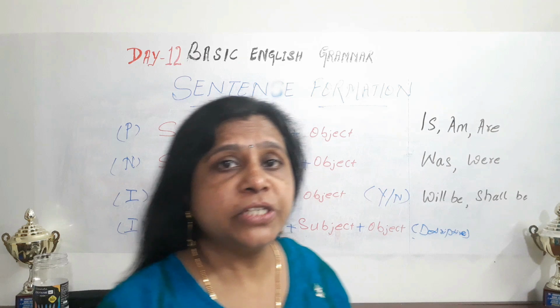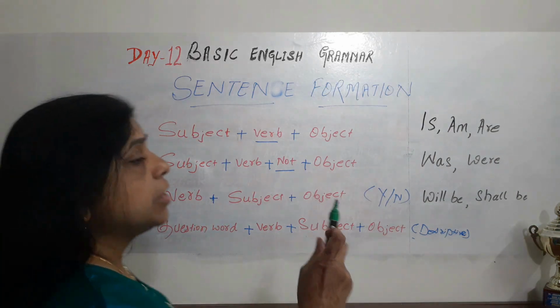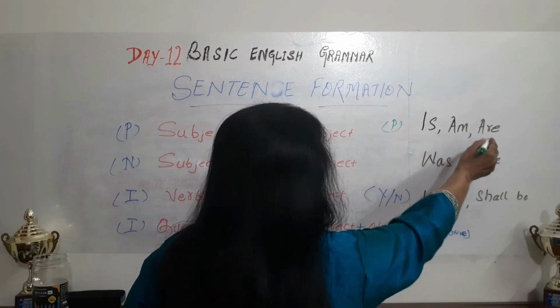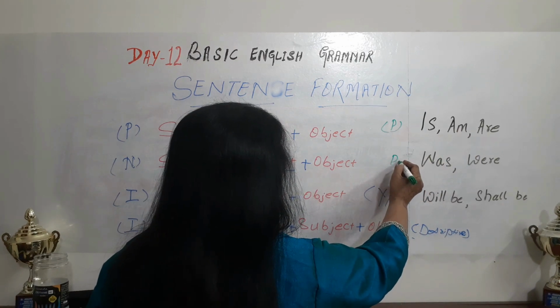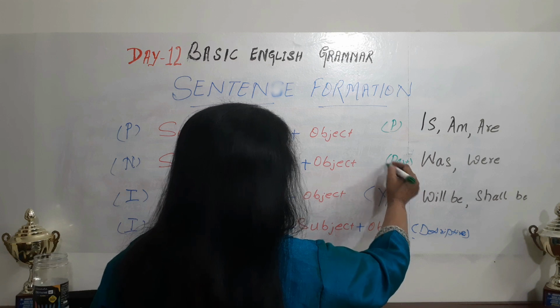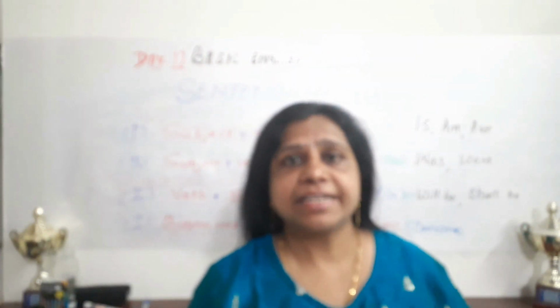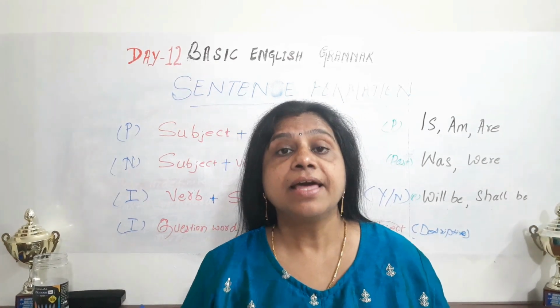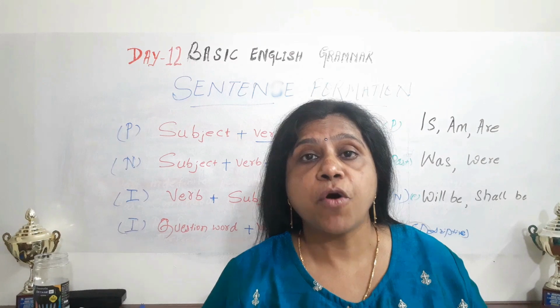So, what are the auxiliary verbs? Auxiliary verbs in present tense are is, am, are. In past tense, was, were, and in future tense, we use will be, shall be. All right, let us make sentences using these auxiliary verbs to understand simple sentence formation.